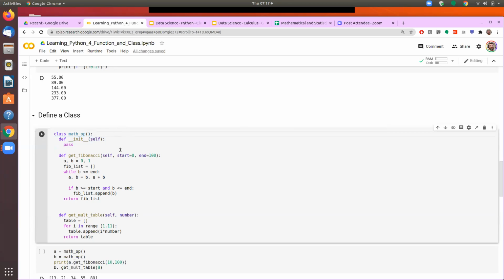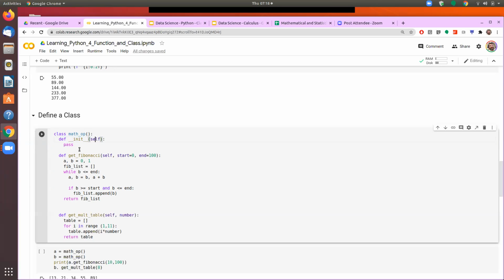So in the process of defining a class, we start with class, we give a name, and then we define certain parameters inside the parenthesis. Next one is we define a function which has to take this form, function underscore underscore init underscore underscore, and it will take a minimum of one value, which is called the self.